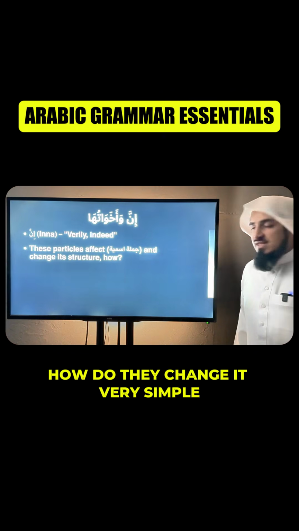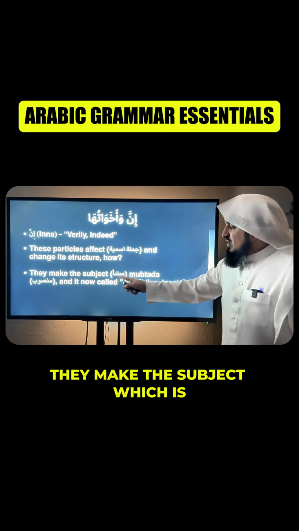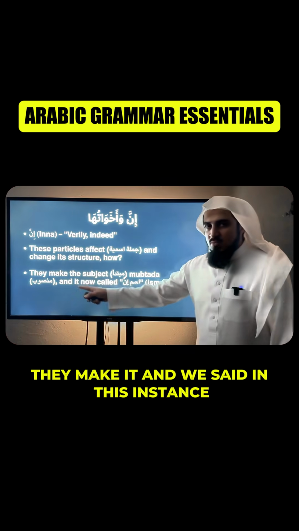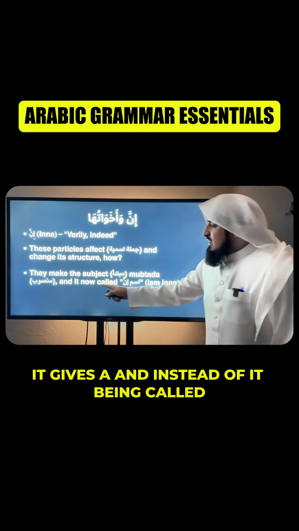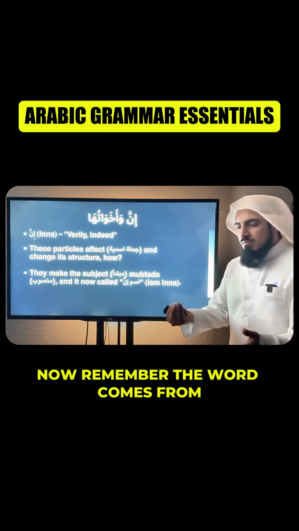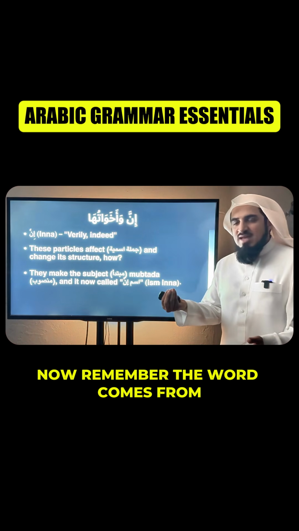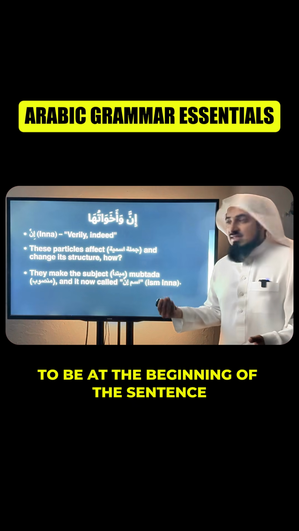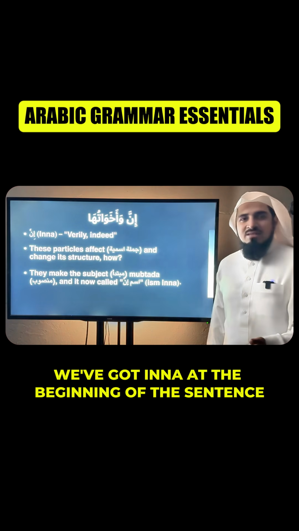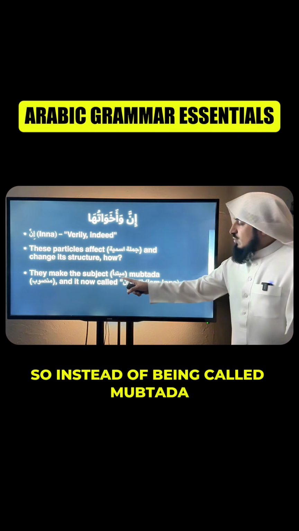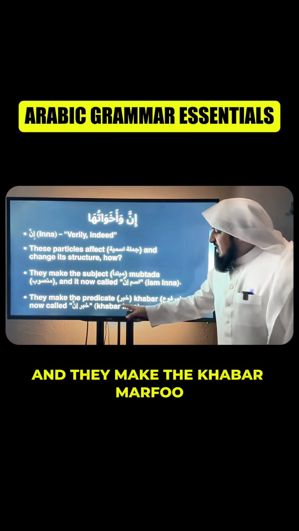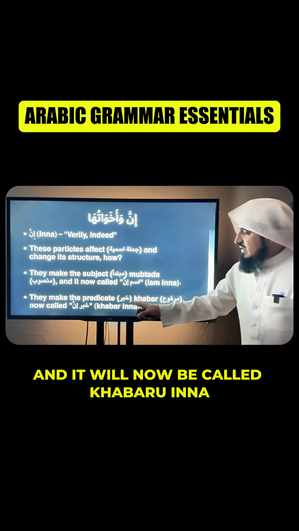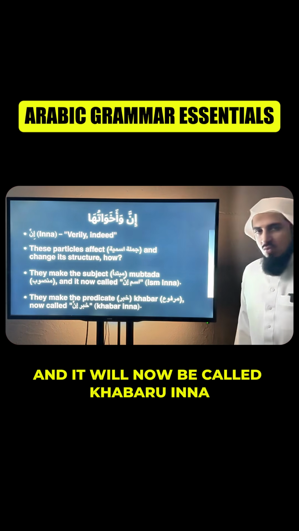How do they change it? Very simple. They make the subject, which is mubtada, they make it mansoob. And we said mansoob, in this instance, gives a fatha. And instead of it being called mubtada now, remember the word mubtada comes from ibtida, to be at the beginning of the sentence. Now all of a sudden we've got inna at the beginning of the sentence. So instead of being called mubtada, it will now be called ism inna. And they make the khabar marfu' and it will now be called khabaru inna.